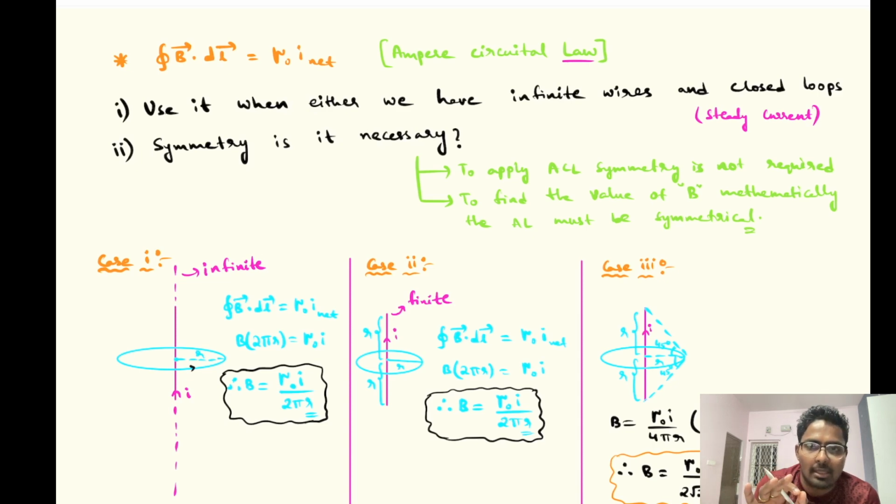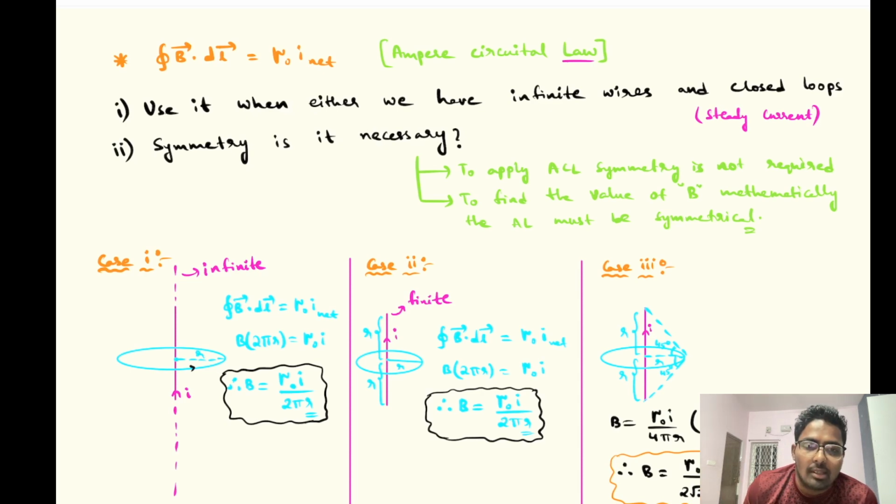Sir, is the Ampere circuital law valid only for the symmetrical case? No, it's valid for any case. But if you want to find the value of B by using Ampere circuital law, then the loop you consider should for sure be a symmetrical loop. Why? Because if it is not symmetrical, you are not able to do the maths for that and you are not able to get the value of B. So that's the reason it should be symmetrical.